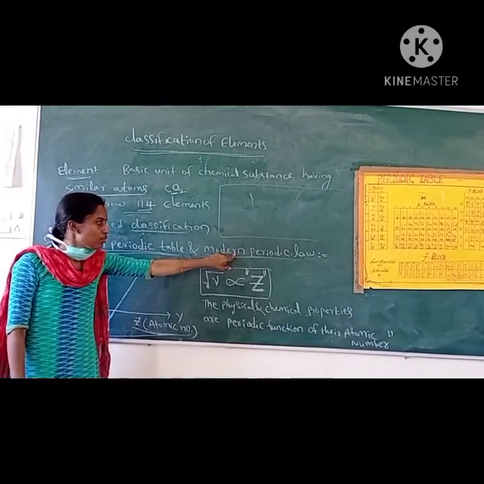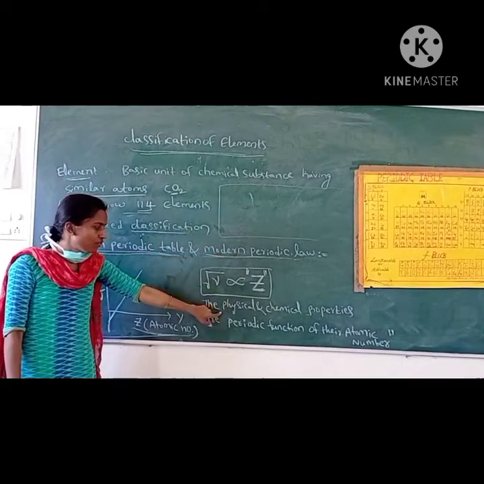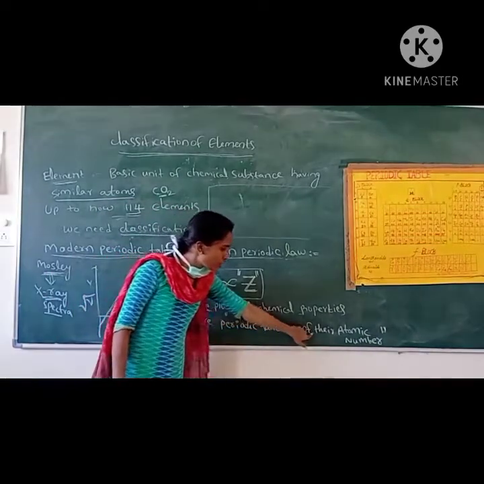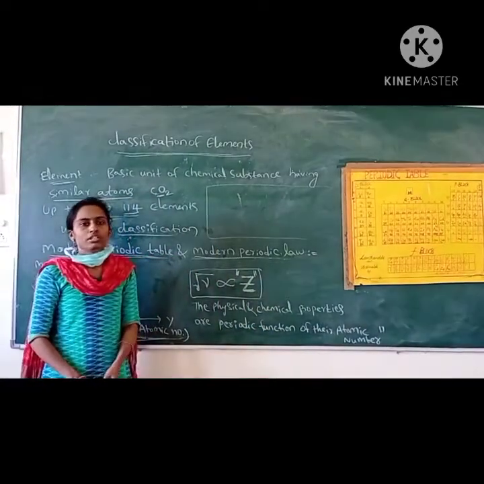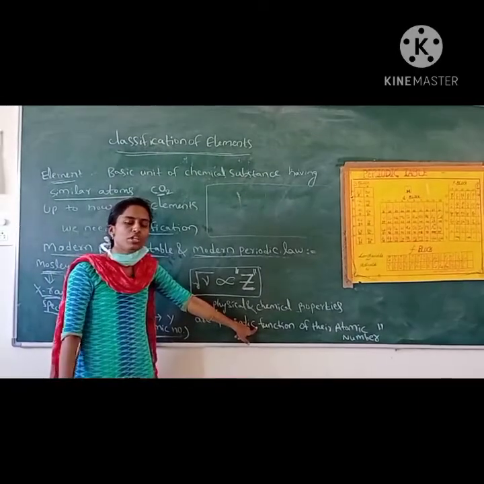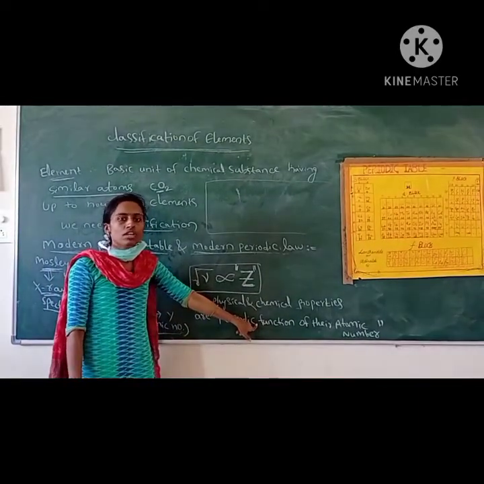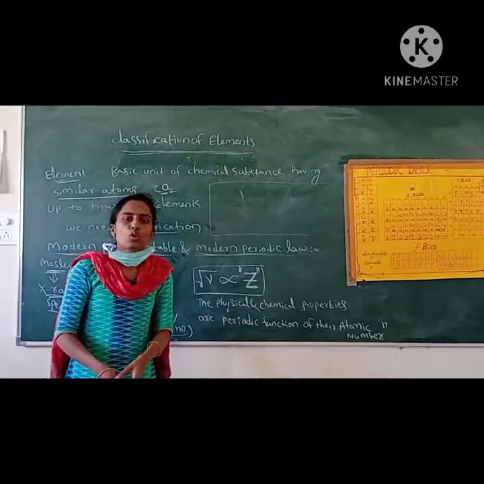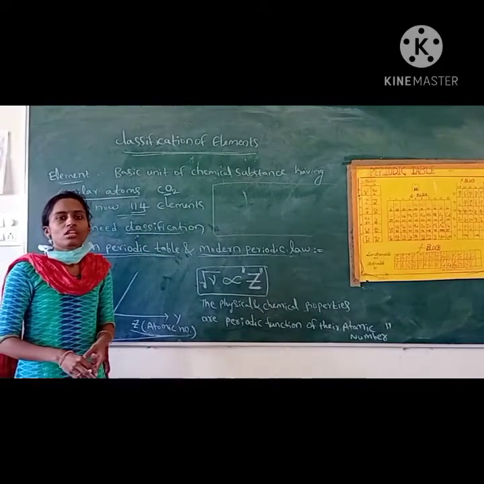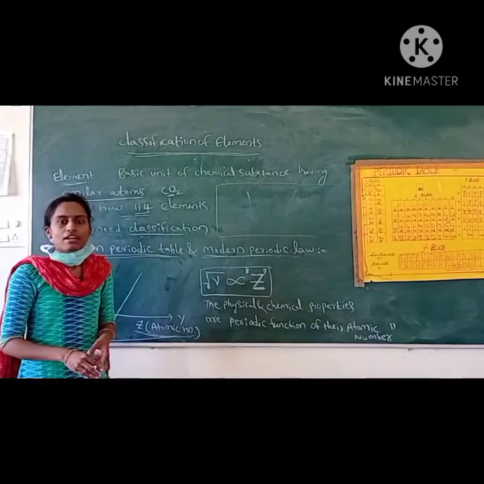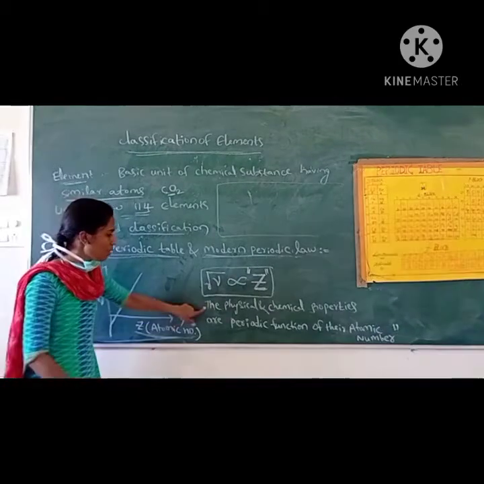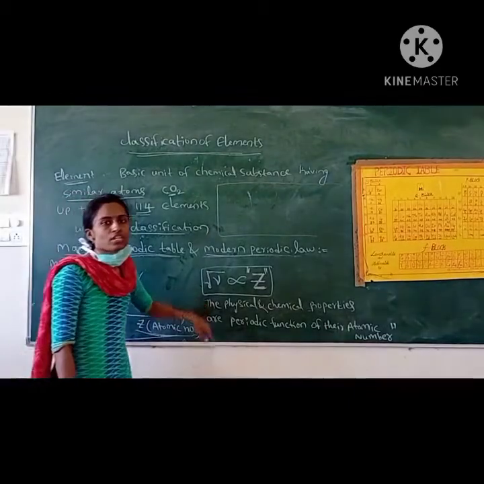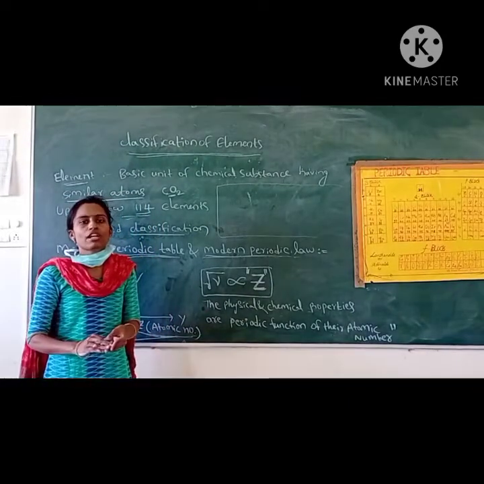The modern periodic law states that the physical and chemical properties of elements are a periodic function of their atomic number. Periodic function of their atomic number means properties depend on the atomic number. Atomic number means the number of electrons or number of protons in a neutral atom. So this is the modern periodic law. Based on it, he classified the elements in increasing order of atomic number.